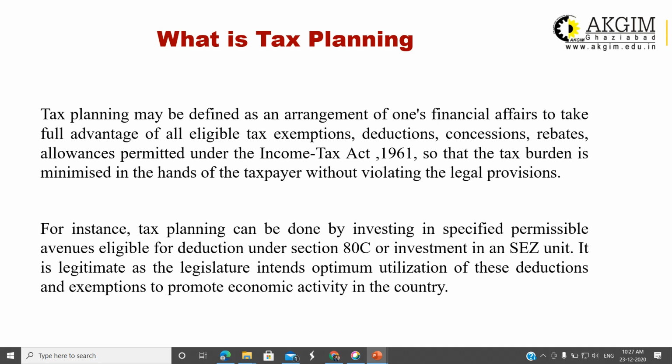It means if the company is located in SEZ, for the first 5 years of the production or the commencement of the business, there is no tax liability. That means up to 5 years, the company is not liable to pay any tax. The full exemption is there. In the next 5 years, 50% of the tax will be allowed as deduction. That means you are liable for 50% of the tax only.